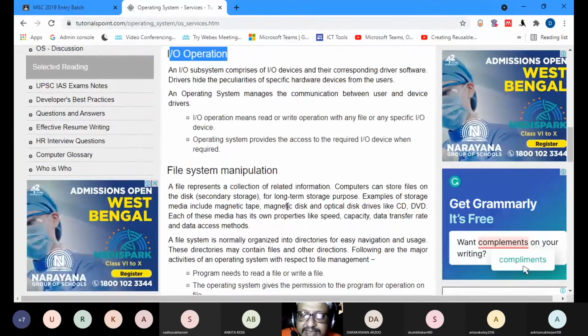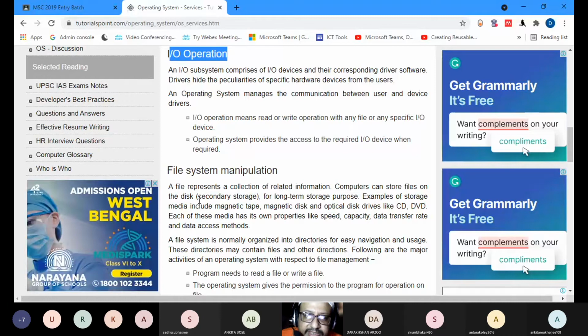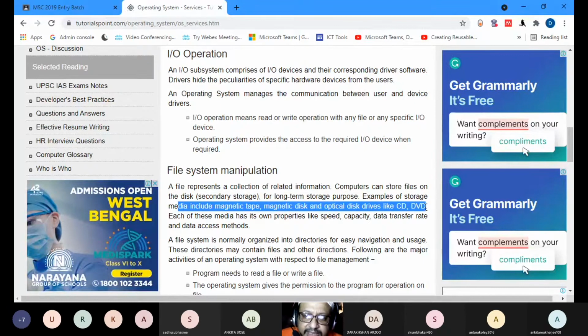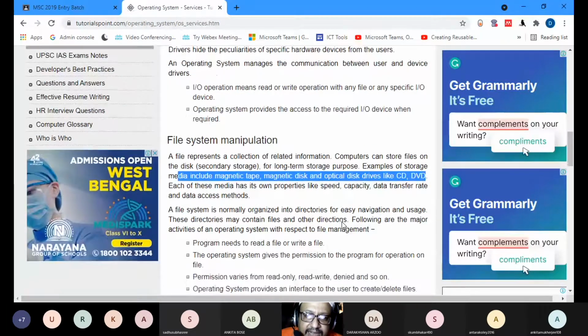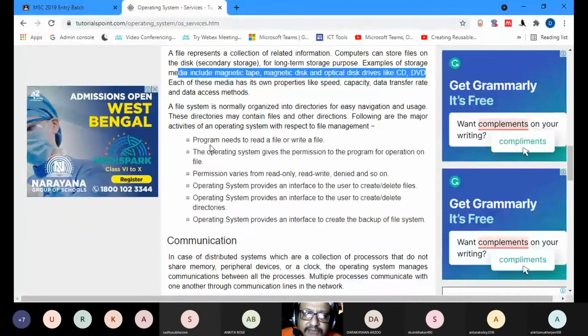Then you have file system manipulation. Of course, a file represents a collection of related information. A computer can store files on the disk, secondary storage, for long-term purposes. Examples of storage media include magnetic tape, magnetic disk, and optical disks like CD and DVD. And then, of course, a file system is organized into directories for easy navigation and use.